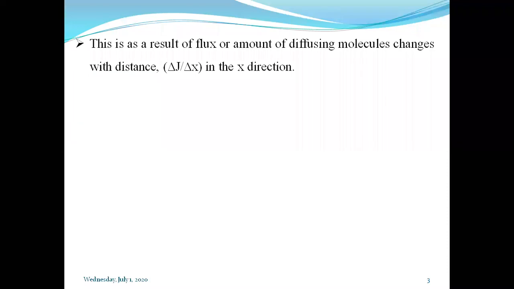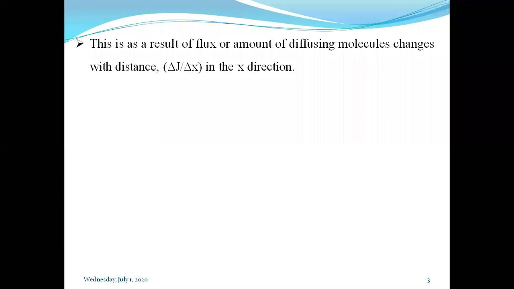So it is again mentioned that the flux or amount of diffusing molecules changes with distance. This is also important, because in Fick's second law he states that as the molecules move towards any direction, the region changes, the concentration gets changed, and whatever distance is traveled by these molecules, as per this, we are getting the change in concentration.